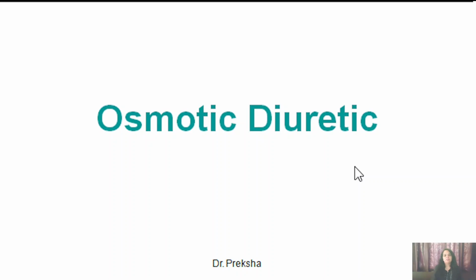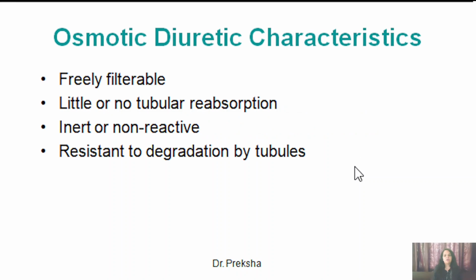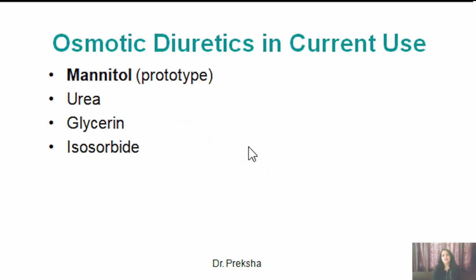Now coming to the osmotic diuretics. First of all, the characteristics of osmotic diuretics. Osmotic diuretics are the ones which are freely filterable. There is little or no tubular reabsorption, and these are inert or non-reactive substances. Osmotic diuretics are resistant to degradation by the tubules. So these are the important characteristics of osmotic diuretics. Mannitol is the prototype of the osmotic diuretics, and others are urea, glycerin and isosorbide. Out of these, the most commonly used osmotic diuretic is mannitol.